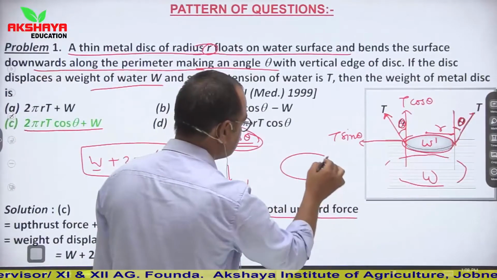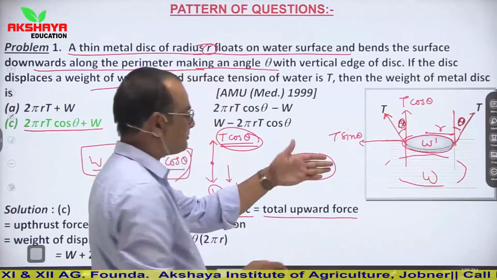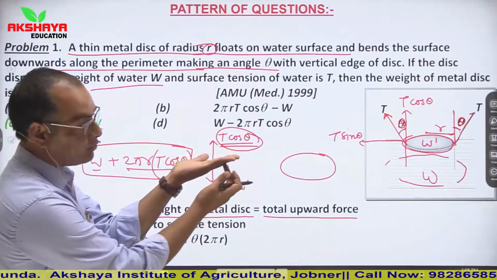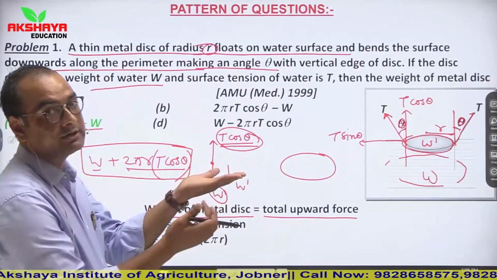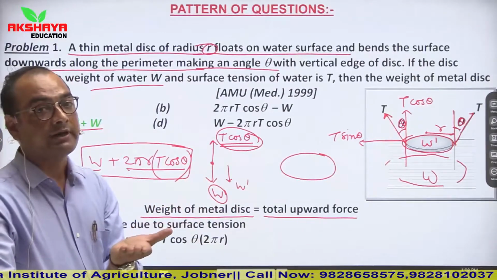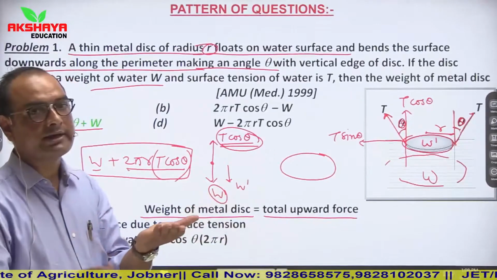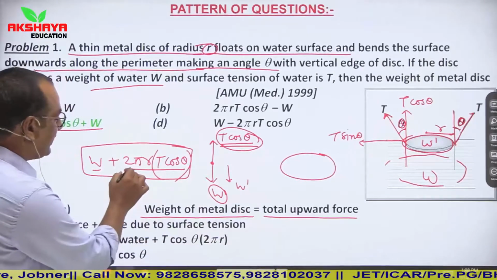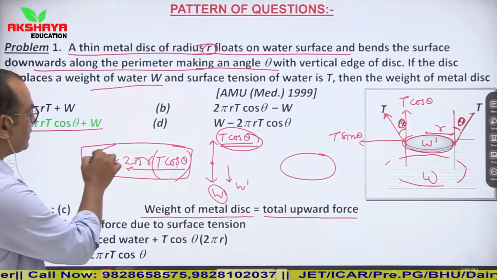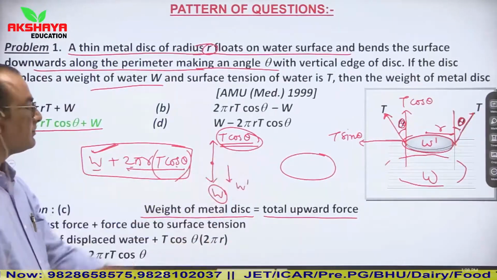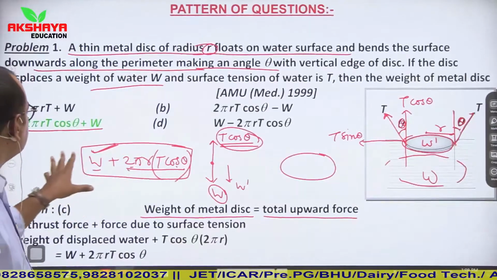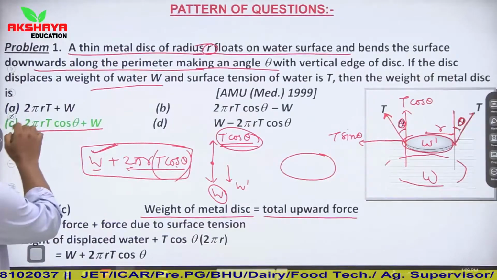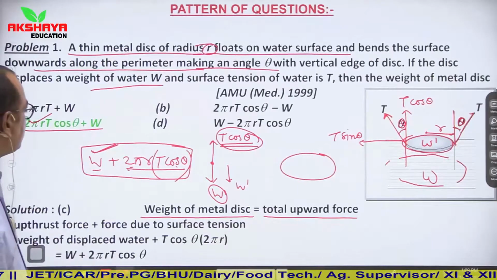Let us say this is the disc, it is placed like this way. The total surface is in contact with the water and total surface is equal to its circumference, or rather you can say its perimeter. So its perimeter is 2 pi r. So 2 pi r into T cos theta plus weight of water is total weight of that disc. So any option having this value is correct one. So C answer is correct: 2 pi r T cos theta plus W.